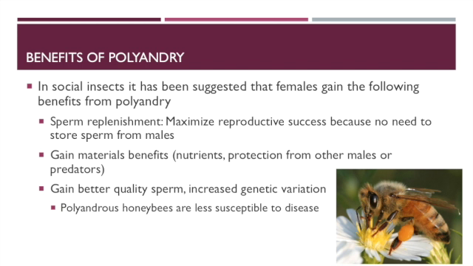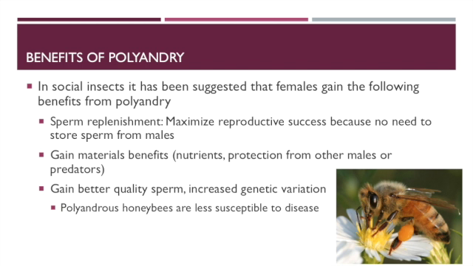So if they mate with multiple males, they always have sperm present, and that sperm replenishment hypothesis maximizes their reproductive success. They never have to go looking for more males. They don't need to get more sperm to lay more eggs. This would really only be true in species that lay lots and lots of eggs, so they have a really high reproductive rate. Okay, they can mate multiple times in their lifetime, producing multiple eggs with each mating. Okay, so in this way, right, if females don't have to go looking for that single male again, and they have multiple males on their territory or in their nest, they can maximize their reproductive success.